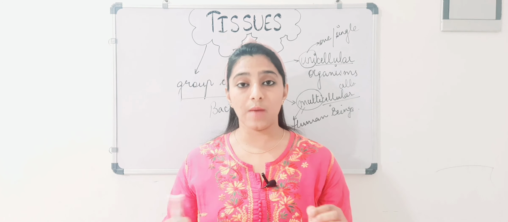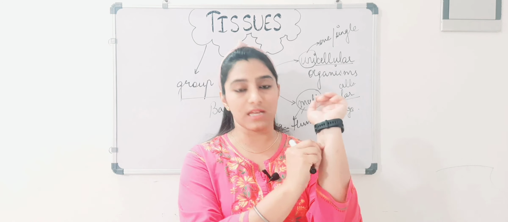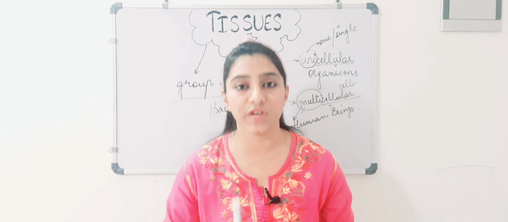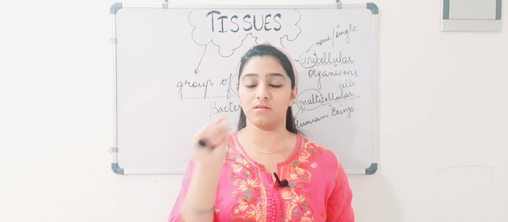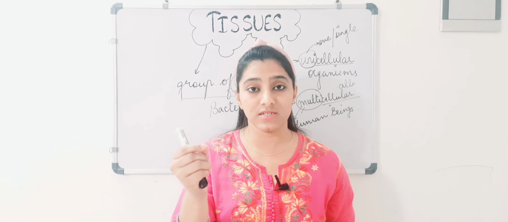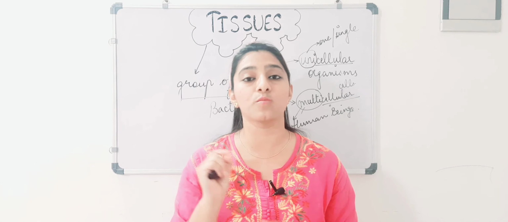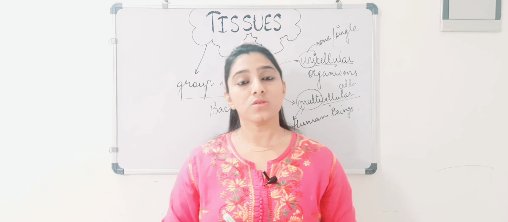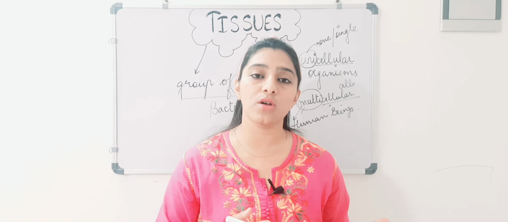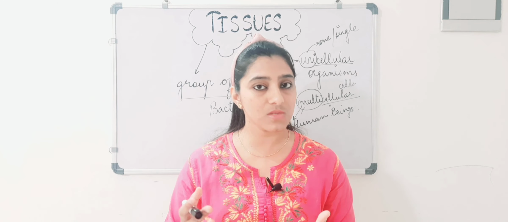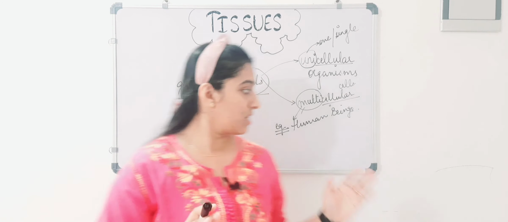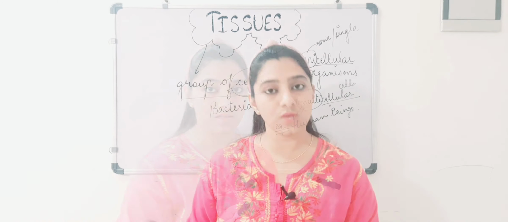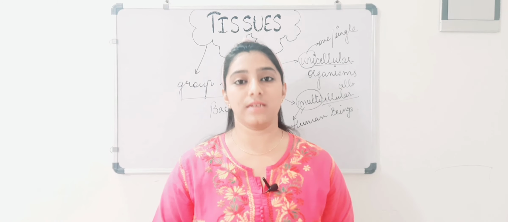For example, if I say take one cell from your skin, from your hand, from your finger or from your face, you cannot take it out and hold that cell in your hands, and you can't see it without a microscope. This means that unicellular organisms are those organisms which cannot be seen with naked eyes. But multicellular organisms, for example human beings, can be seen with the naked eye.